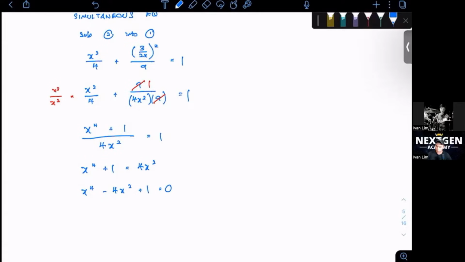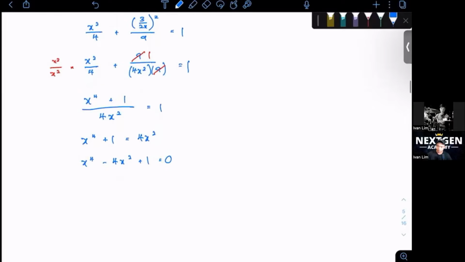As you can see here, we can actually simplify this to a quadratic equation. So what can we do? We rewrite it like this, x to the power of 4. If you see the pattern here, there's 2 times, then 1 times, then 0. This is actually in chapter 4 or 5. You all need to recognize this pattern. So we can rewrite the equation as x squared, which is x to the power of 4, minus 4x squared plus 1 equals 0.